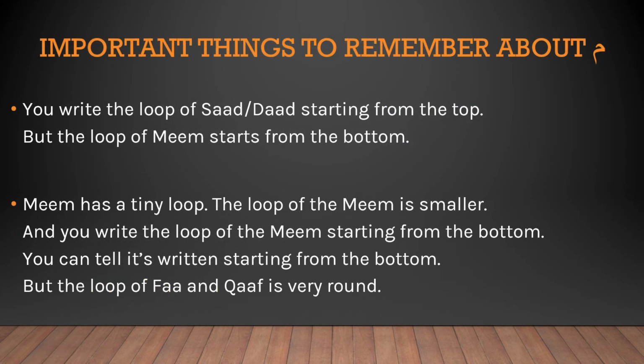Now we learned some important things about lam, but what about meme? We can't leave that, right? So the important thing about meme is that when there is sod or dot, what is sod dot? Let's remind you. This is sod, and if you put a dot, it becomes dot, right? Now this is dot, and then this is meme. Now you can think, what is the confusion? The confusion is that both of these have a loop in them. This is the dot loop and this is the meme loop. But as you can see, the dot loop is big and the meme loop is small.